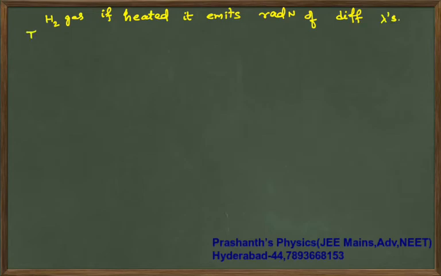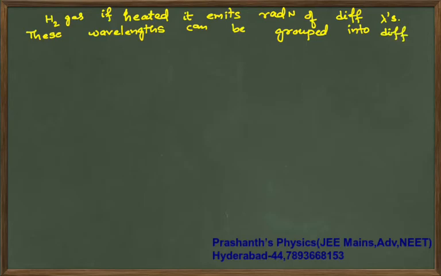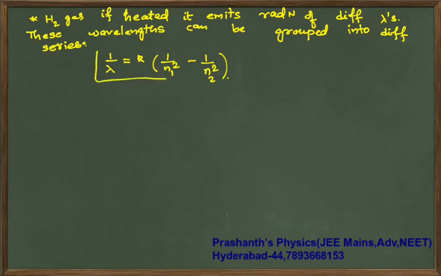Now these wavelengths can be grouped into different series. So what is that series? I will tell you. 1 by lambda is R times 1 by n1 square minus 1 by n2 square. So this is your wavelength series.